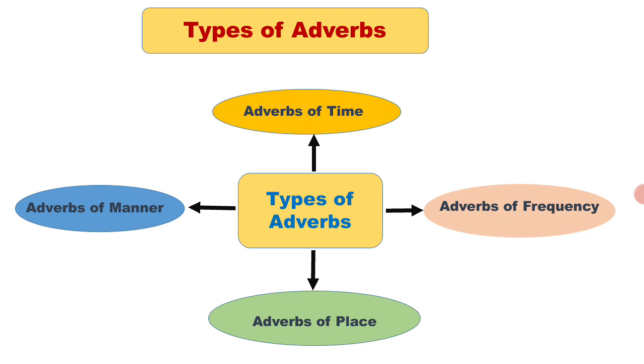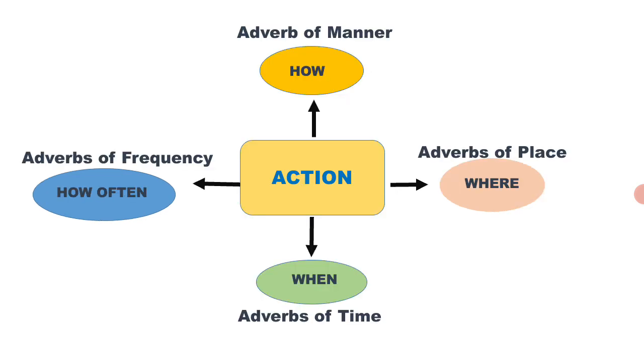What exactly does an adverb modify in a sentence? An adverb is a word that modifies a verb, adjective, or adverb in a sentence. What does modify mean? It adds to or changes the meaning of a verb, adjective, or another adverb in a sentence.